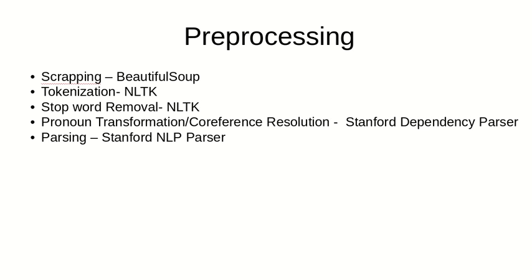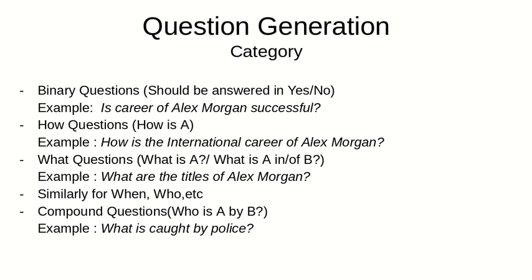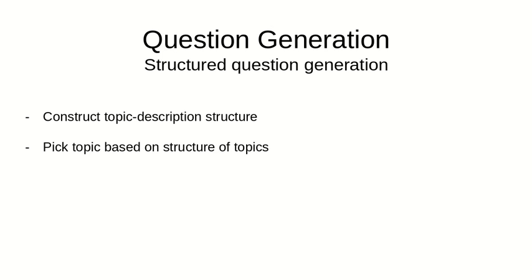We do pre-processing in scraping, tokenization, stop word removal, pronoun transformation, and parsing. We first define questions into categories of binary questions, how questions, what, who, when questions, and compound questions with examples. Our first approach is structured question generation. We try to split the corpus into topic description pairs. Then we could form the question by selecting a specific topic and key phrases from description.